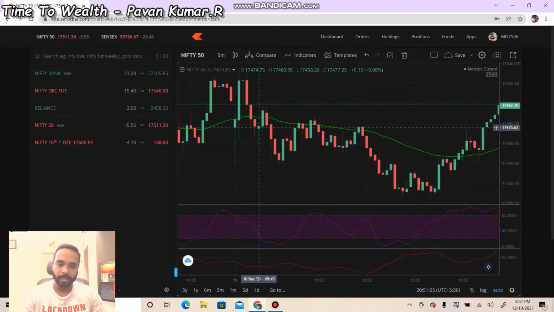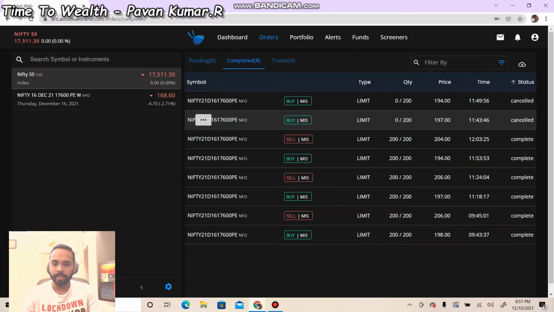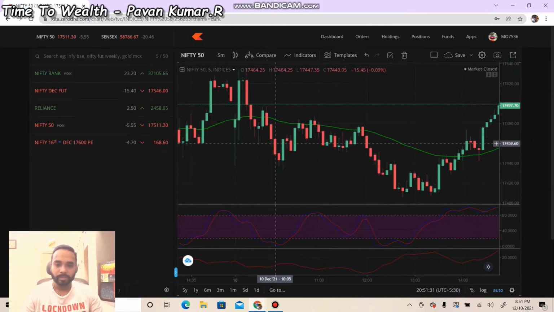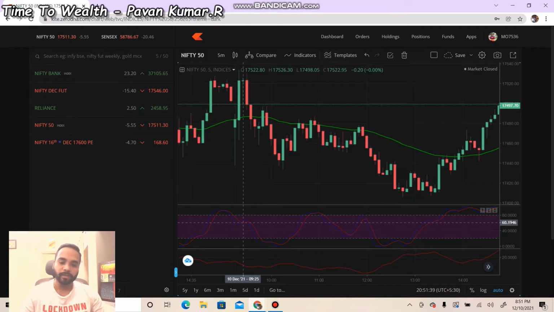So this is where at around 9:43 I have bought a put, and you can see immediately there is a bigger tail here which has gone down at around 9:45, and my exit was at 9:45. So it is just a matter of 3 minutes. The first trade I've exited at 206. I bought at 198, exited at 206. So I have covered this at 9:45, and just in one candle, I have made the profit and I came out. And another reason why I've done this is because you can see here the RSI is showing a negative. It's a negative trend. That is what the RSI was showing.